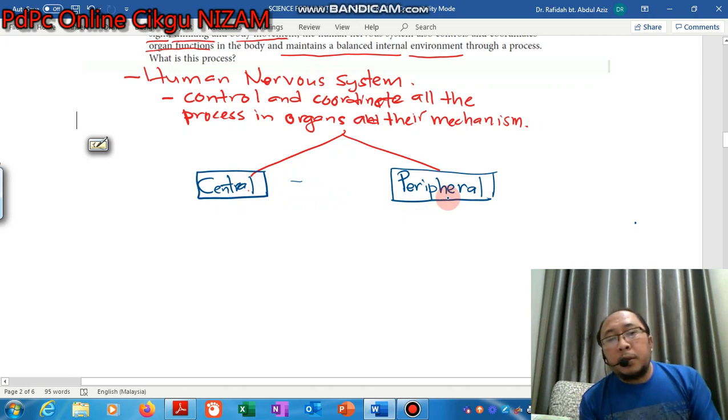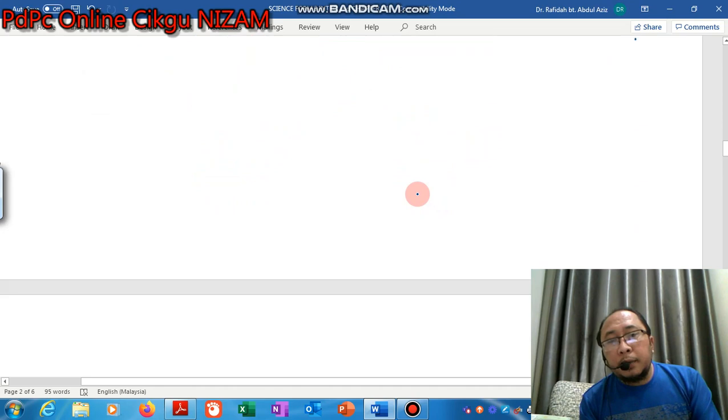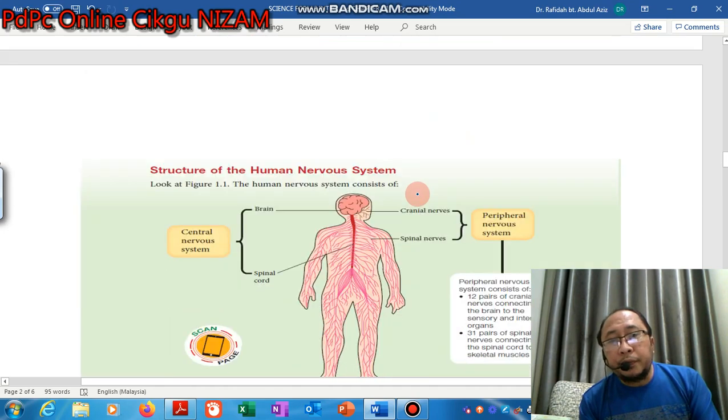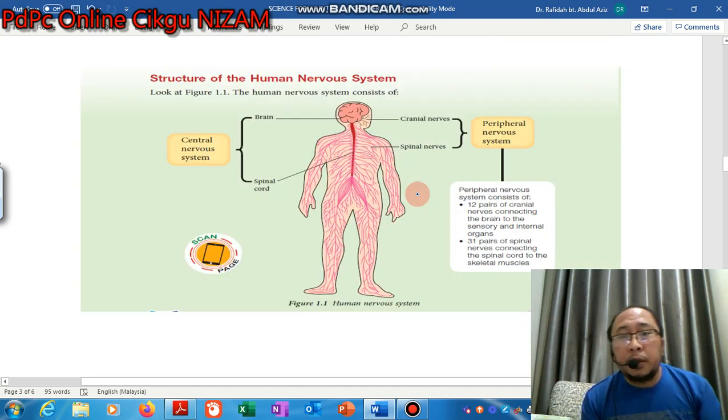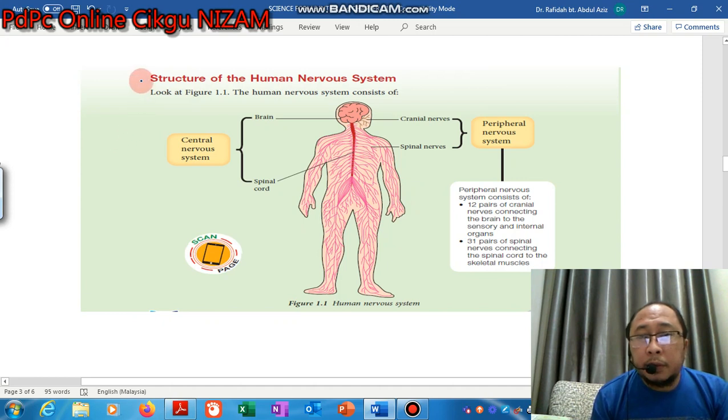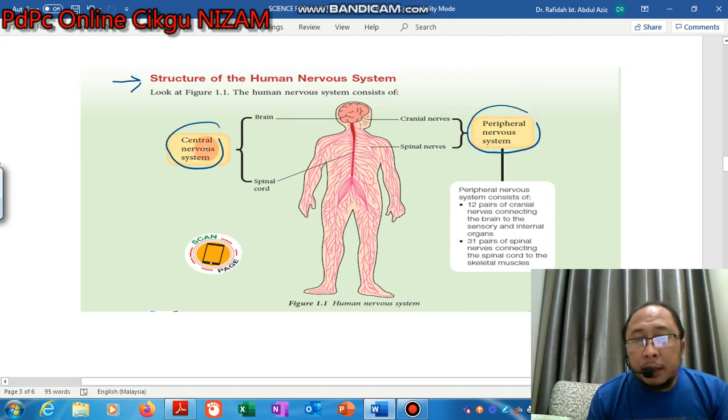Okay, so this can be shown in the diagram given here. The structure of the human nervous system. Okay, so this one, central nervous system and peripheral nervous system. The central nervous system can be divided into two.